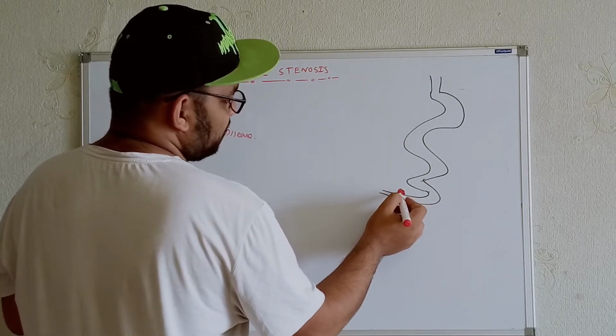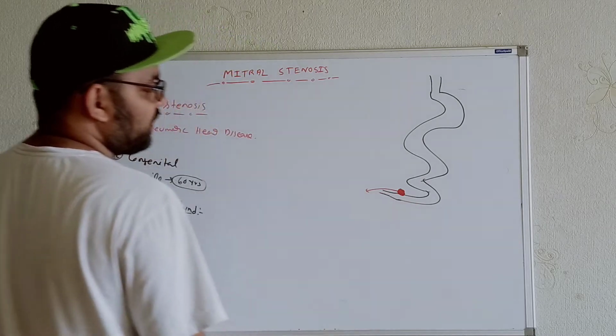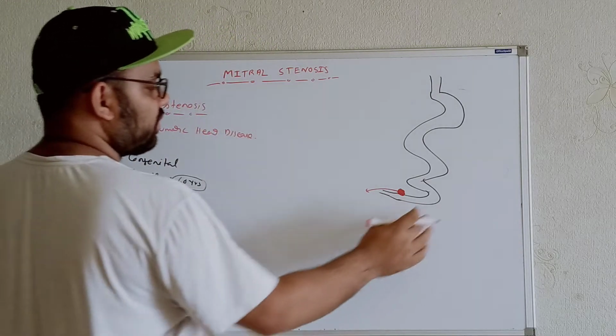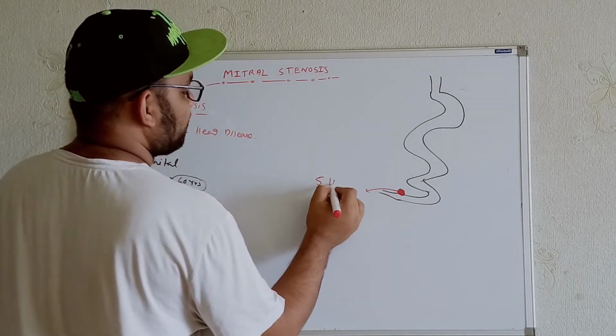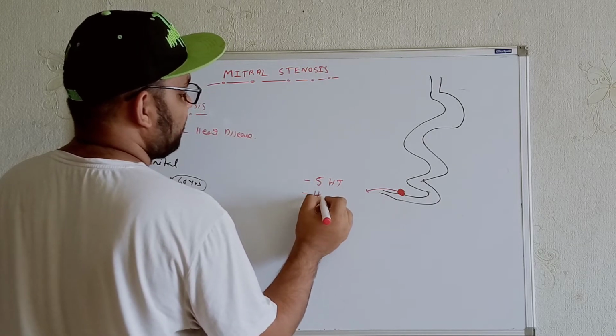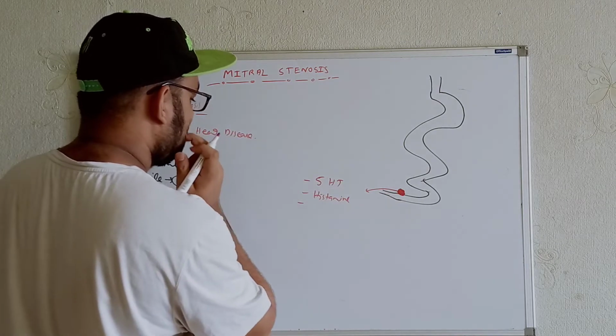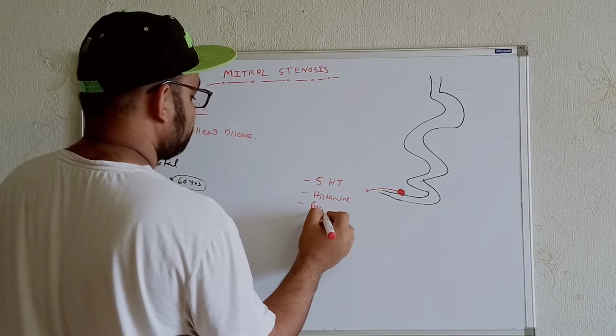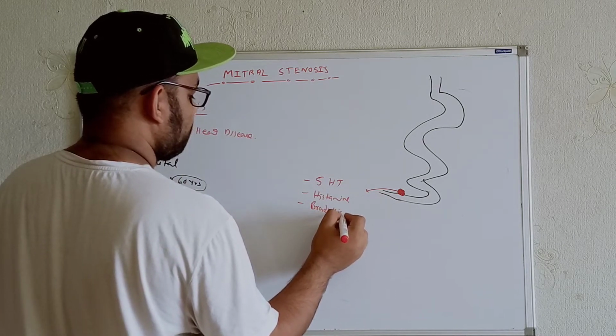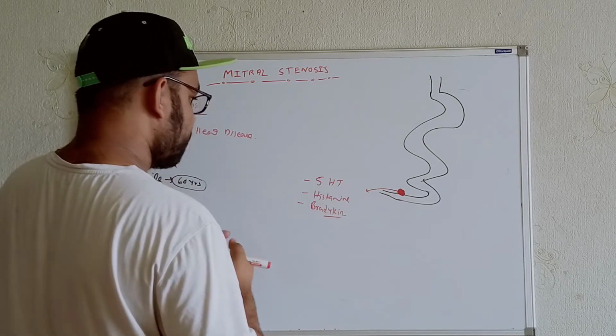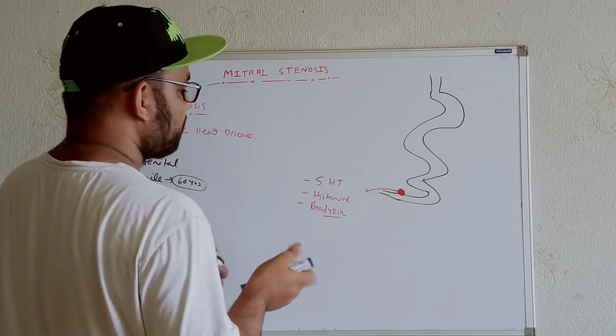And whenever this type of tumor is there, it will release different types of chemical, biological products. There is 5-hydroxytryptamine. It will release histamine over here. It can also release bradykinin. Now whenever it is released over here, then we know the problem further.